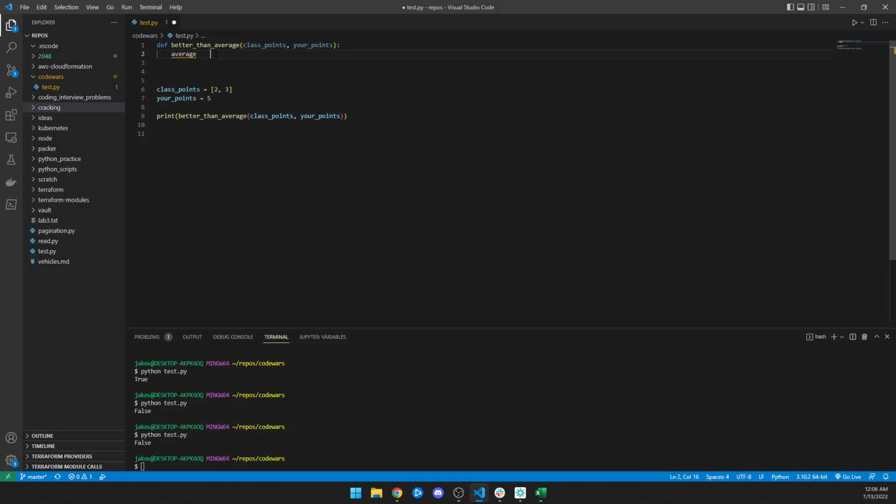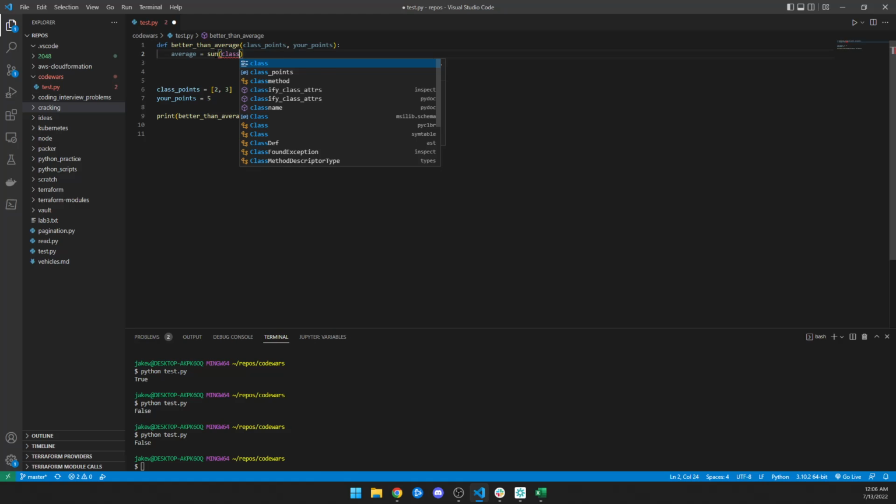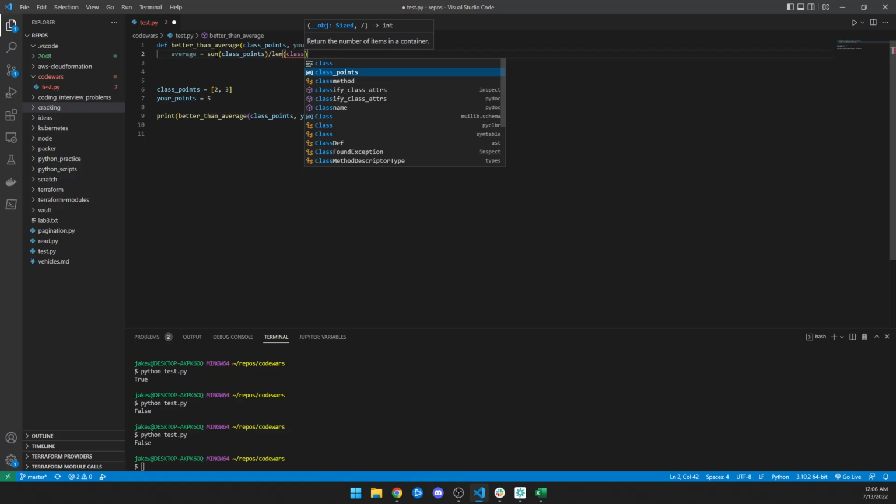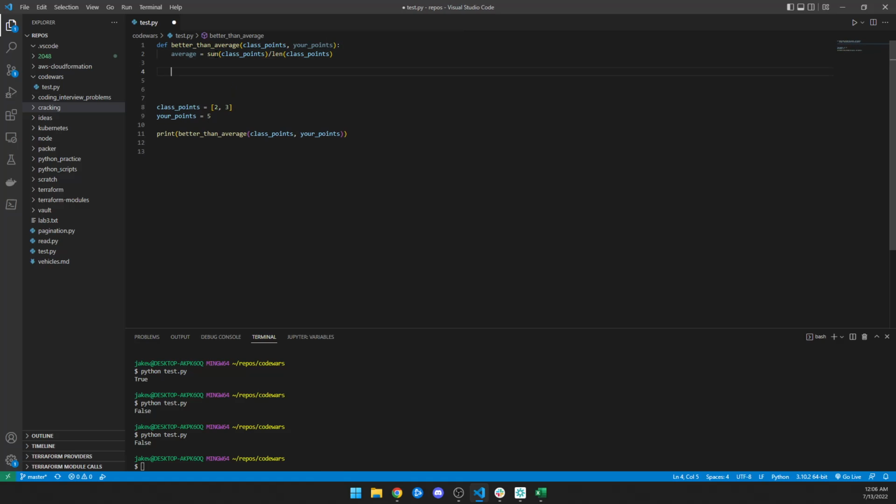So we'll just say the average is going to be the sum of class points divided by the length of class points. And then for now, let's just return average and make sure that that works correctly. 2.5. So that makes sense.